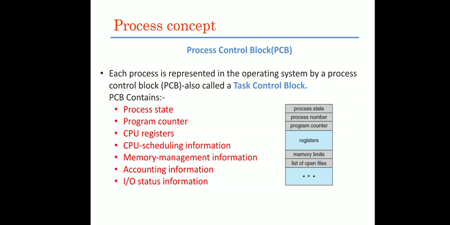Accounting information says how much memory each process has acquired and who is using that particular memory. All that information will be there in your accounting information. And one more piece of information related to the process control block is IO status information. Suppose any process can open a number of files. Such information will be there in your IO status information: how many files each process has opened.